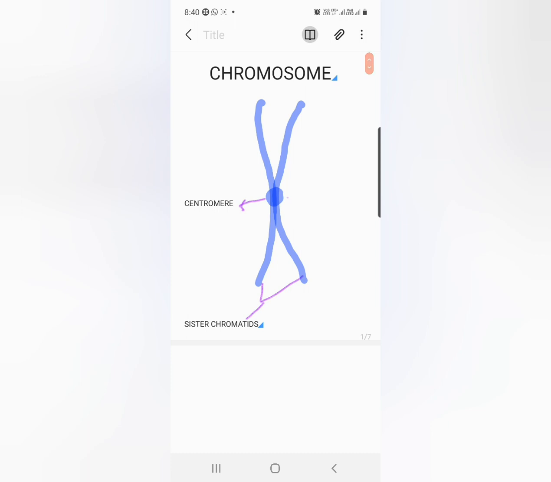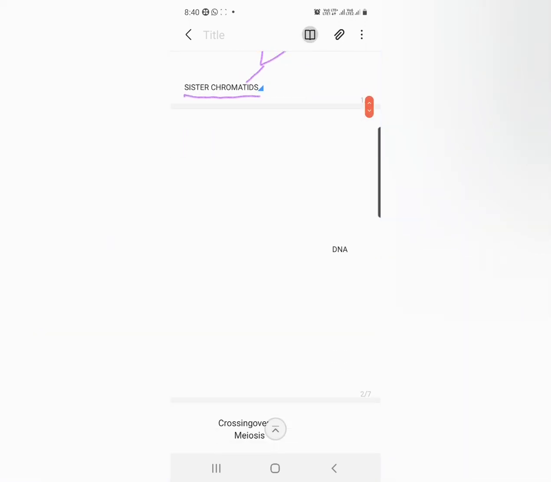A chromosome contains two chromatids. Both the chromatids present in a chromosome are exactly identical to each other, so these two are called sister chromatids. That means the chromatids of a chromosome are called sister chromatids because they are equal in structure in all aspects. Both the chromatids are joined together by the centromere. In this, each chromatid contains a DNA molecule.